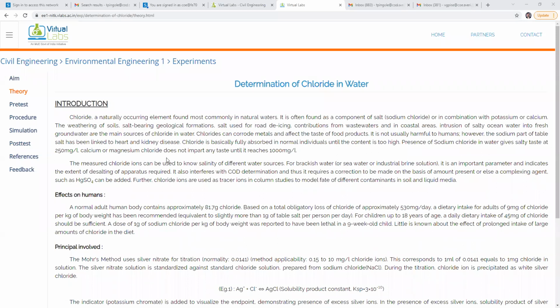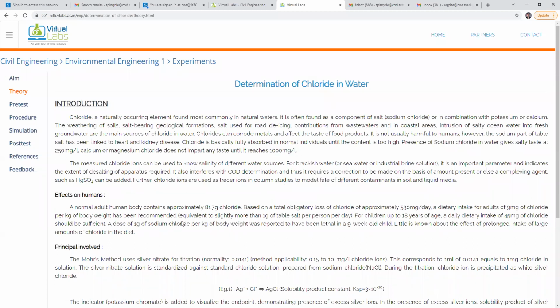Their amount is 1000 milligram per liter, and the salty taste is because of sodium chloride, whose amount is only around 250.